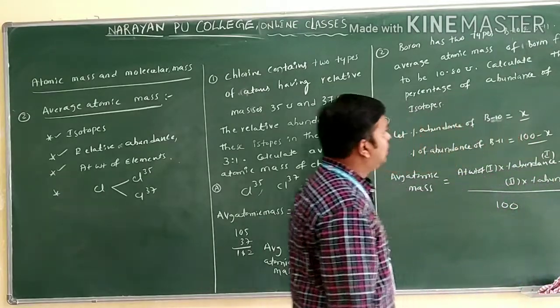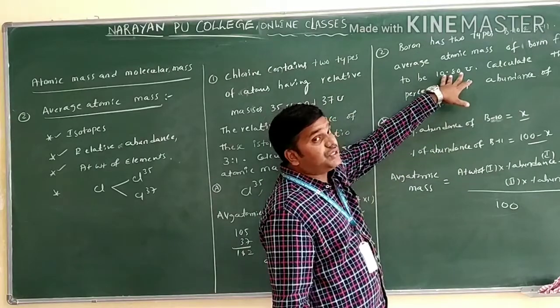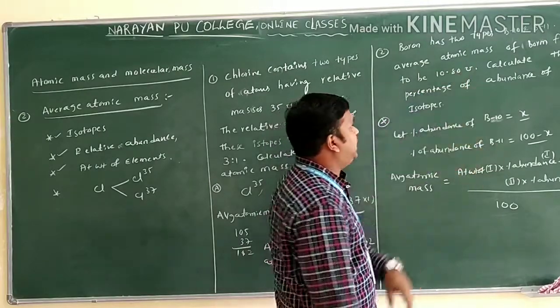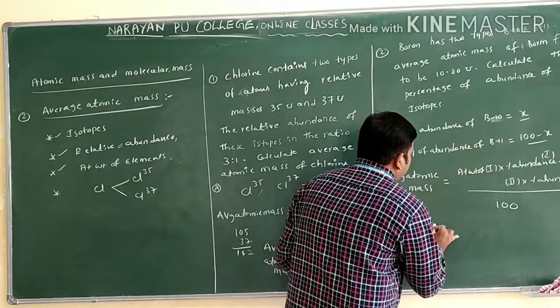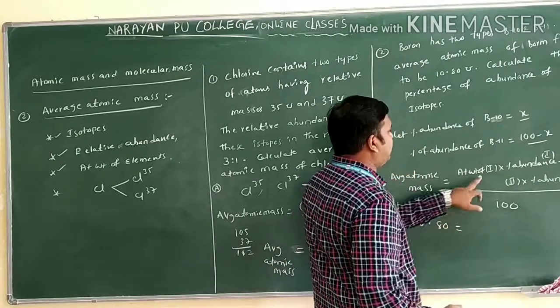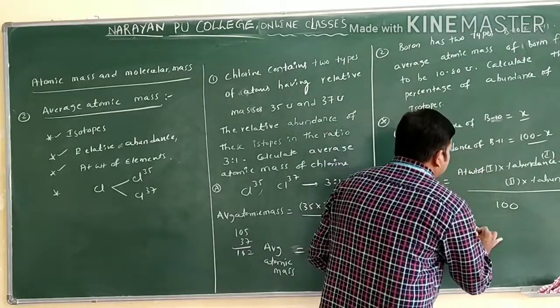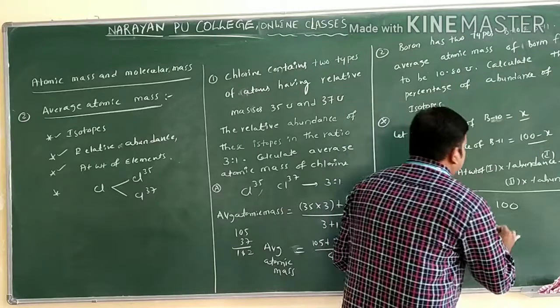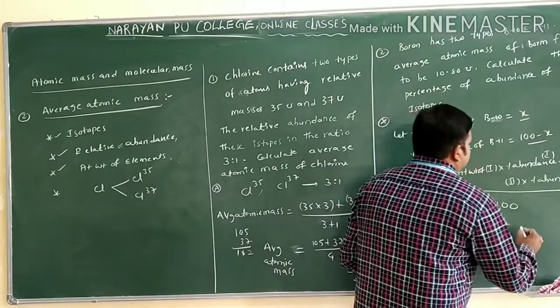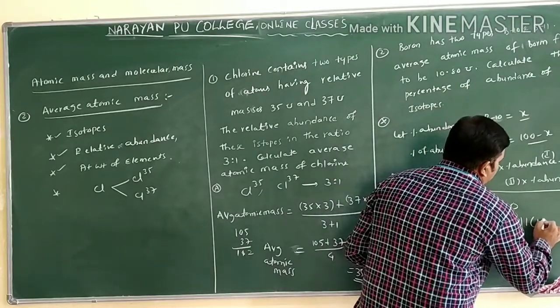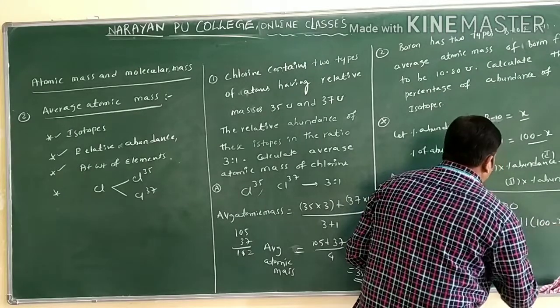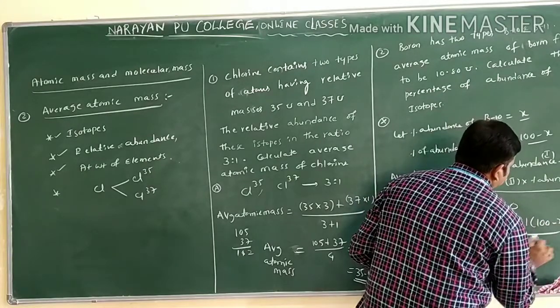What is the average atomic mass of boron given? 10.80. So 10.80 is equal to atomic weight of the first isotope, 10, into x, plus 11 into 100 minus x, by 100.